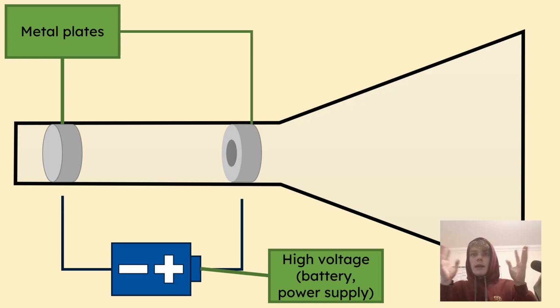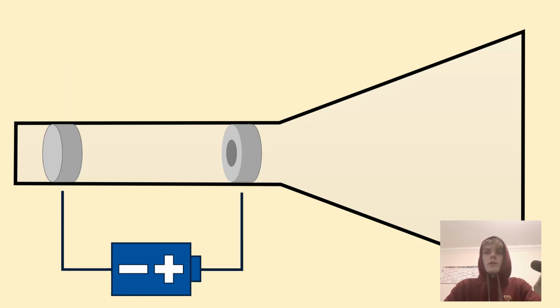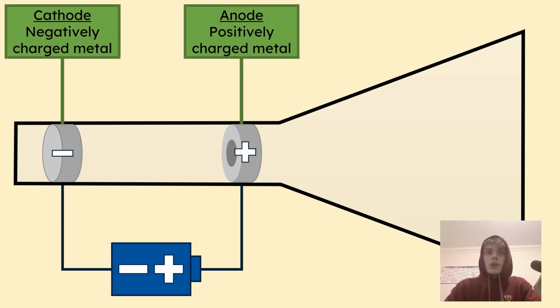Okay, you can put them in the tube, and if you connect a battery or another source of electrical power with very high voltage, you can charge up the plate. We use the word anode and cathode to denote which ones are positively and negatively charged. And you can see that the anode there has a small hole in it, which is going to be important. Now this setup right here is called a Geissler tube.